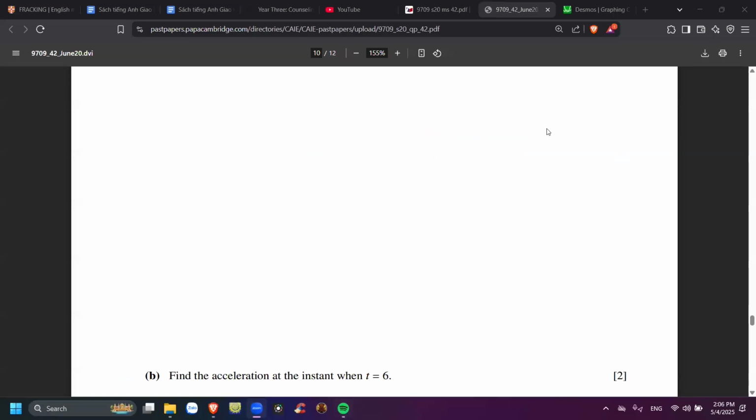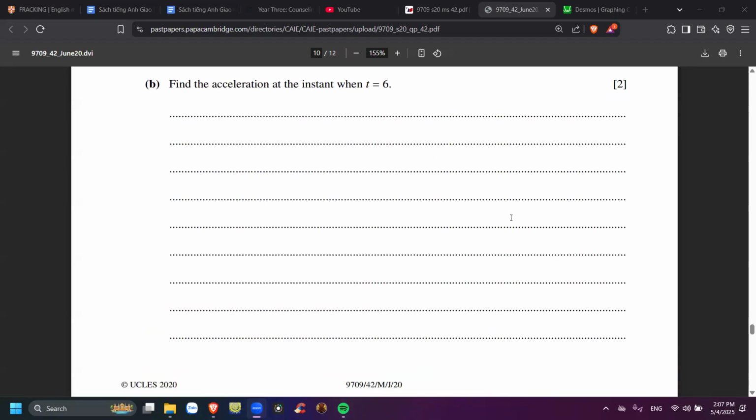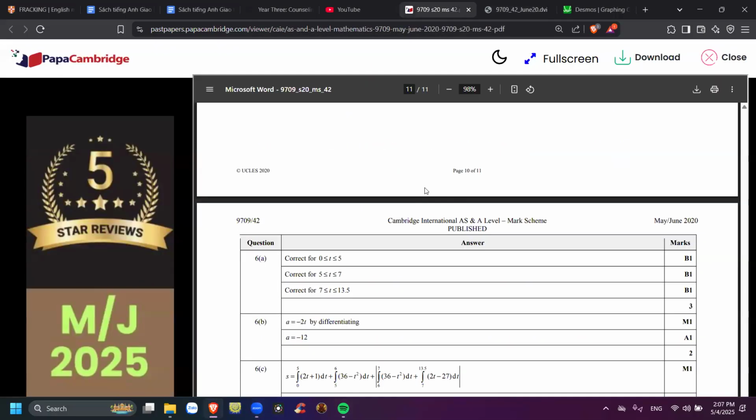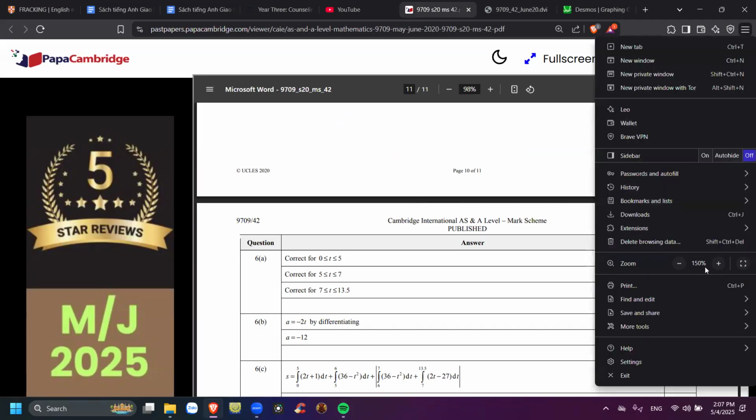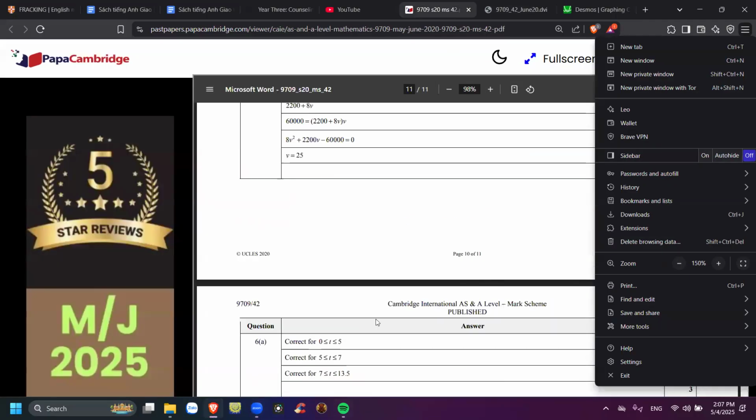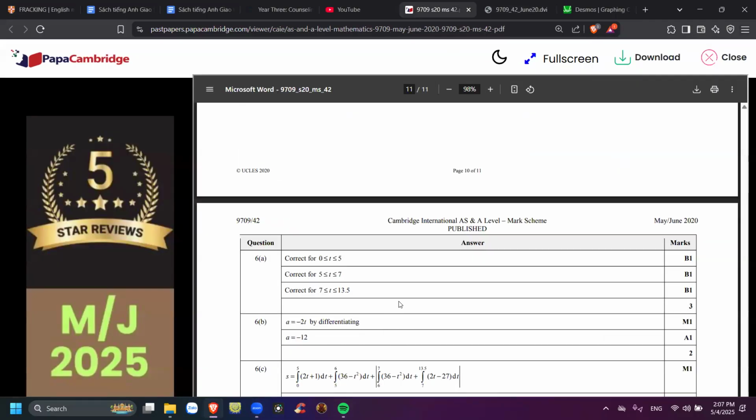All right, so part A, assume that you did it right. Find the acceleration at the instant when t equals 6. Basically, by differentiating, you should get a equals minus 2t, and so a equals minus 12. Okay, yeah, correct. And for part C, oh my God, what's this? Part C is complicated. No, you just differentiate. Okay.